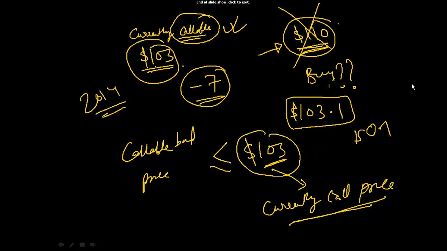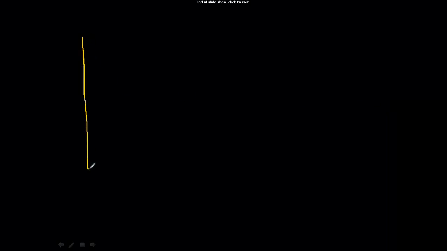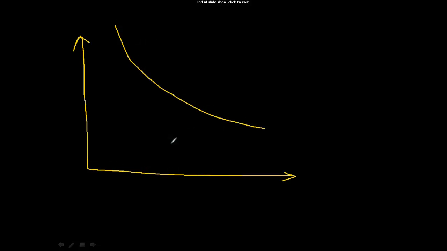Now we have to understand what happens over here. Let's say this is your plain vanilla bond, a straight bond, and this pink color is the callable bond. Let's say this is 103. Typically, at a higher yield, the callable bond starts behaving like a normal bond. But when the yield is lower, why will an issuer call back the bond?